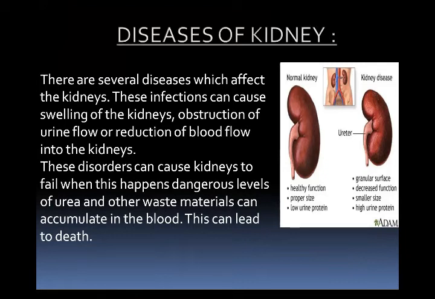These infections can cause swelling of the kidney. Obstruction of urine flow means a slow rate of urine flow or reduction of blood flow into the kidneys. These disorders can cause kidneys to fail, and when this happens, the level of urea increases. The dangerous level of urea and other waste materials can accumulate in the blood. This can lead to death. Okay? And these diseases can cause the kidney to fail.